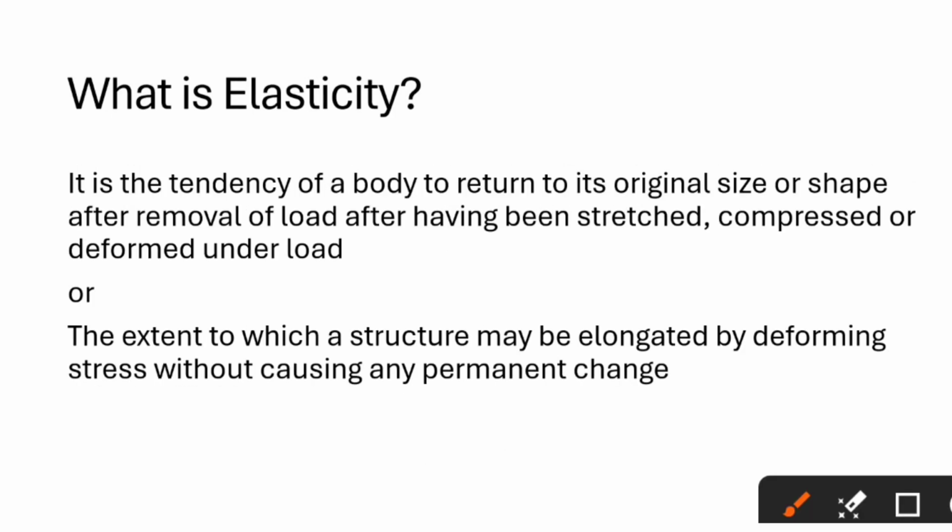Our next property is elasticity. You may have heard about elasticity. Elasticity is the tendency of a body to return to its original shape or size after removal of load, after having been stretched, compressed or deformed under load. Another simple definition for elasticity is the extent to which a structure may be elongated by deforming stress without causing any permanent change. So it is also called elasticity. Some examples of elastic materials are steel, rubber, etc.